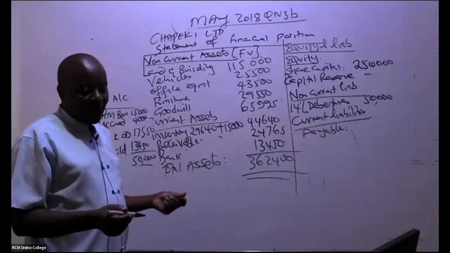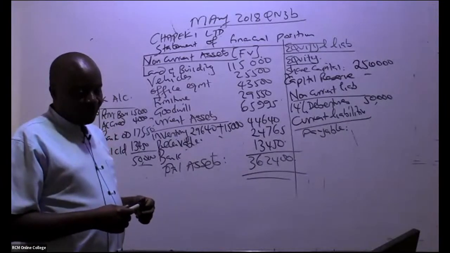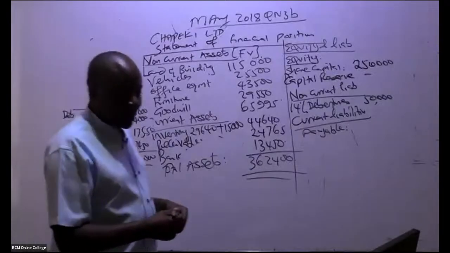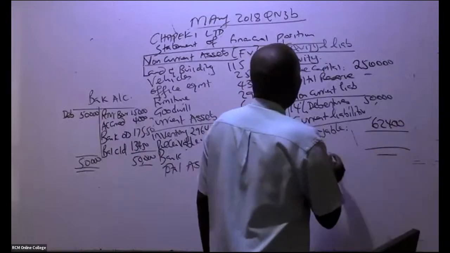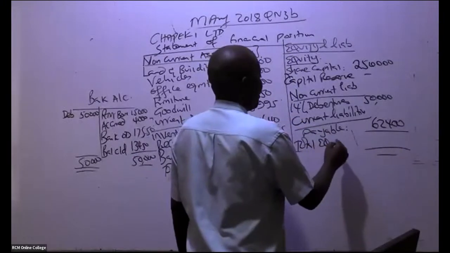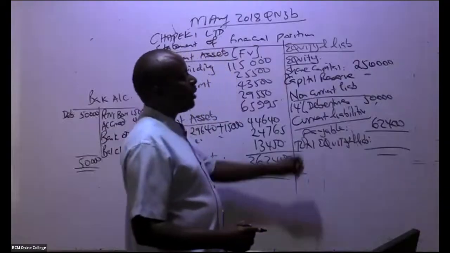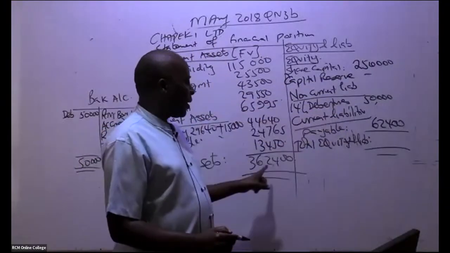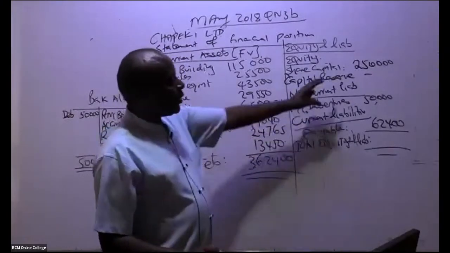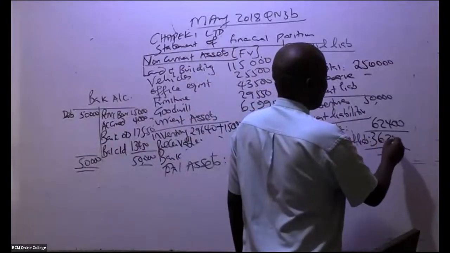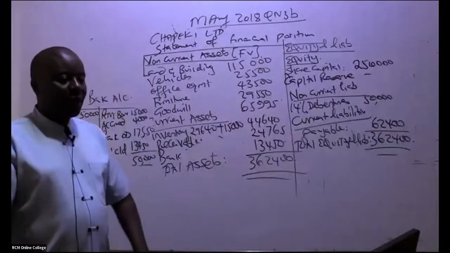Payable, is there somebody who can be remembering the payable amount? 62,400. And that is it. So come here and combine total equity and liabilities. How much do we have there? You take this plus this plus this. If we are accurate, then it should add to this 362,400. So we have here 362,400, and it has balanced.